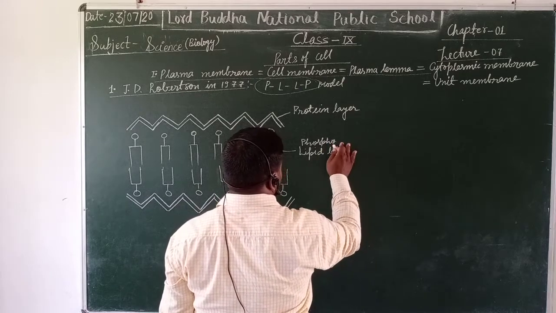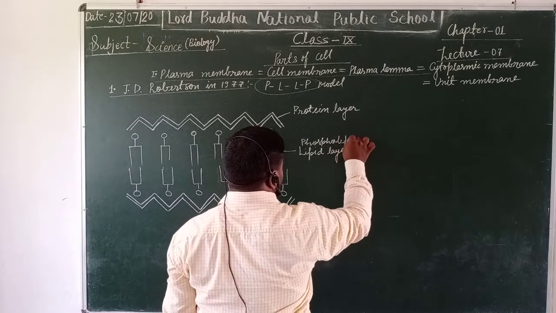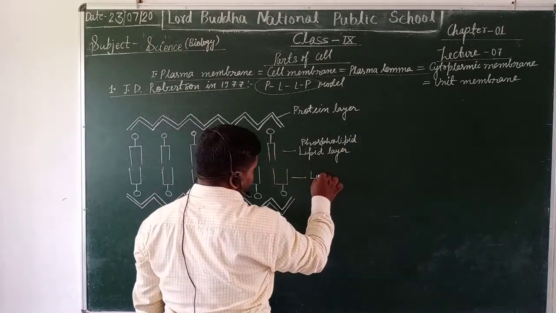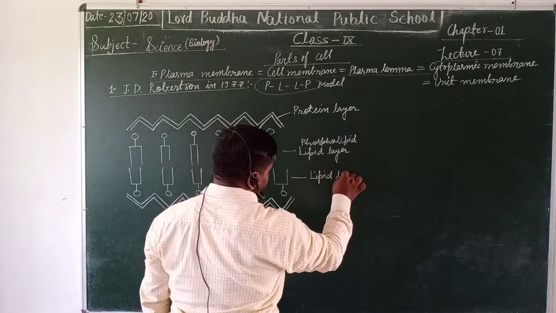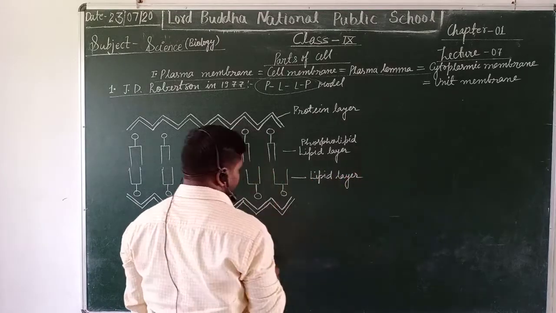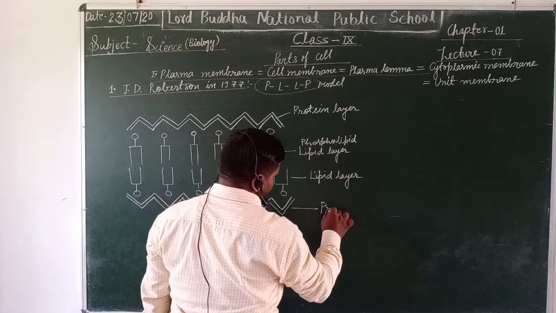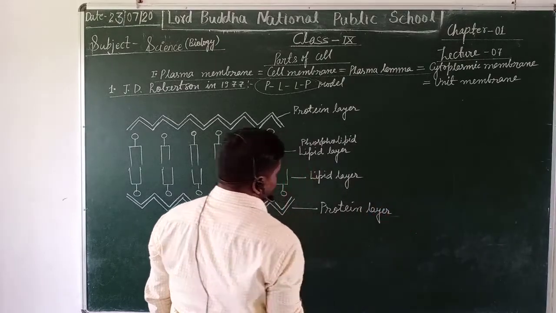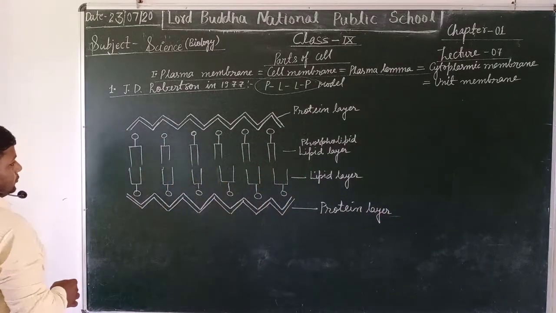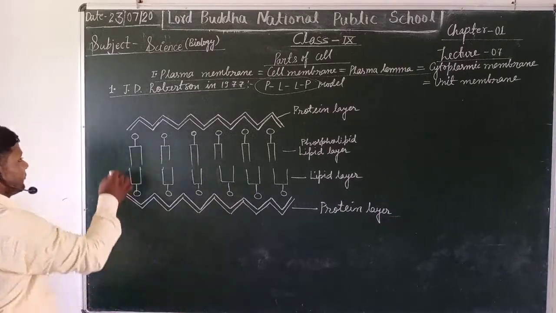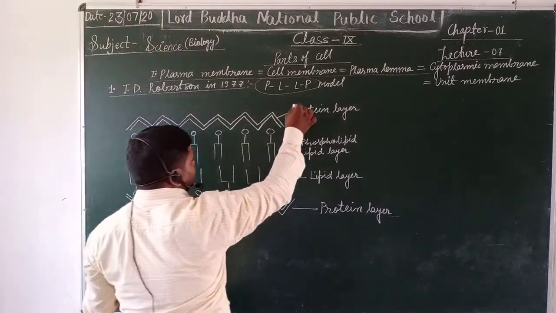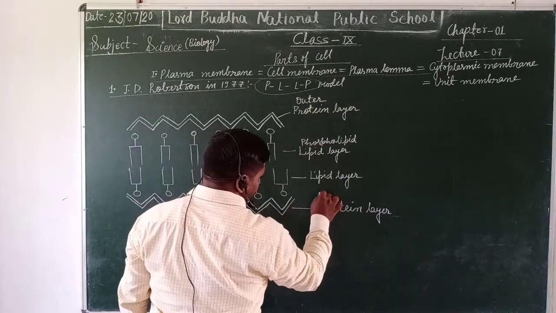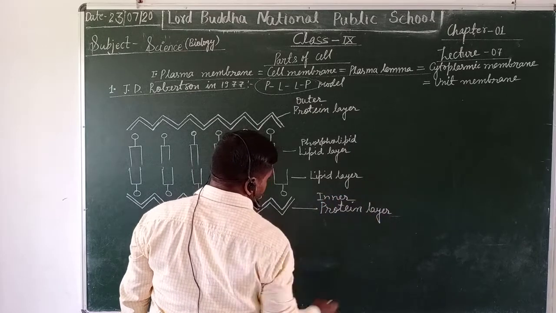That's why it is said to be phospholipid. This is also a lipid layer of the same component, and this is the protein layer. Robertson told that this is the outer protein layer, and this is the inner protein layer.